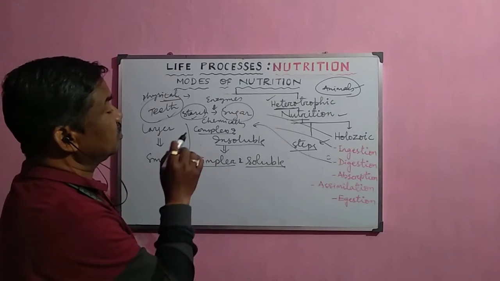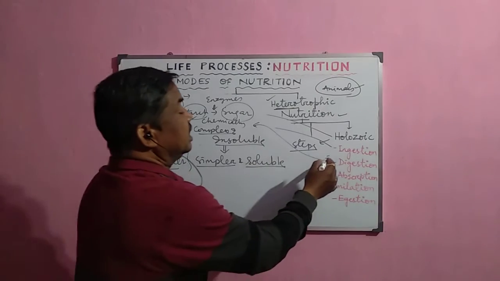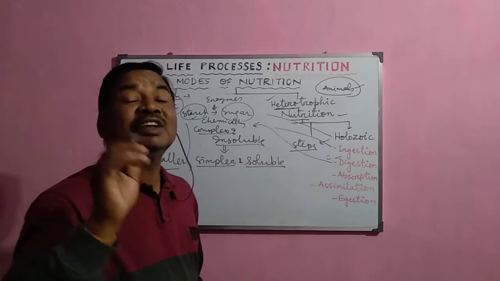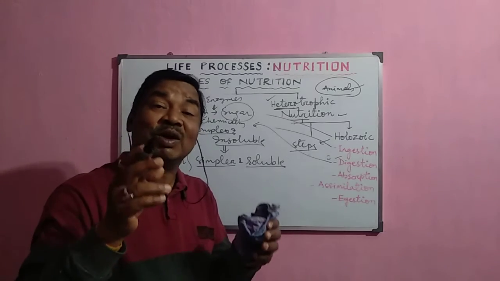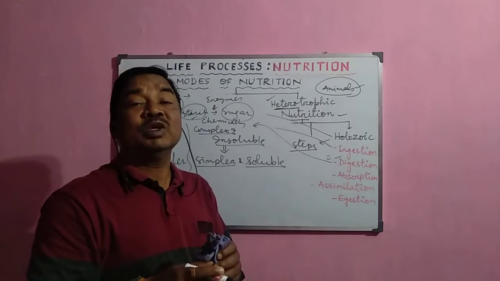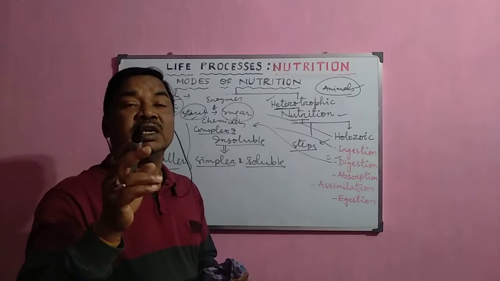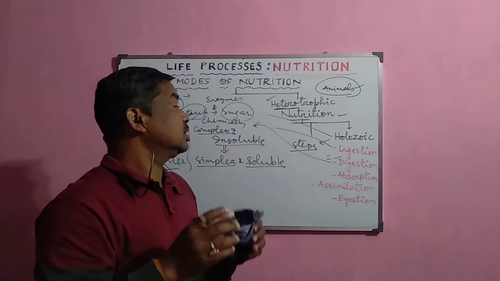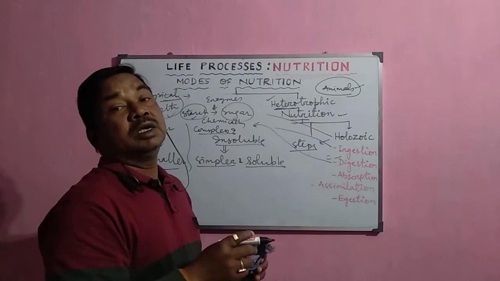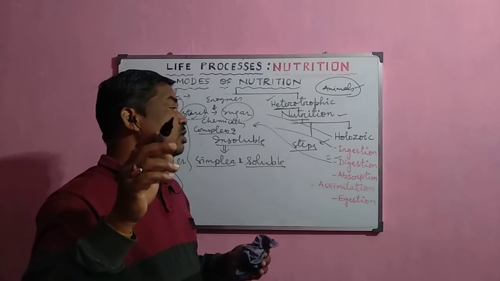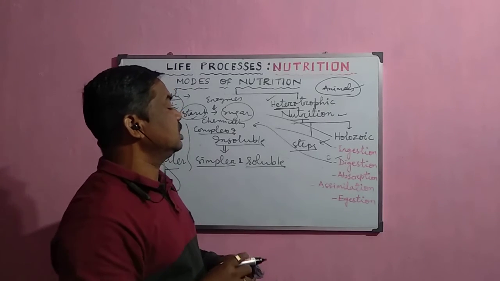So this process of breaking down complex and insoluble food materials into simpler and soluble form with the help of enzymes in the digestive system of our body is called digestion. It is the most important phase or step in the case of holozoic nutrition.